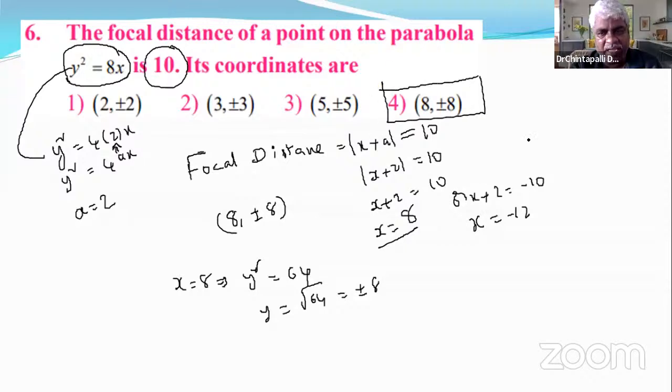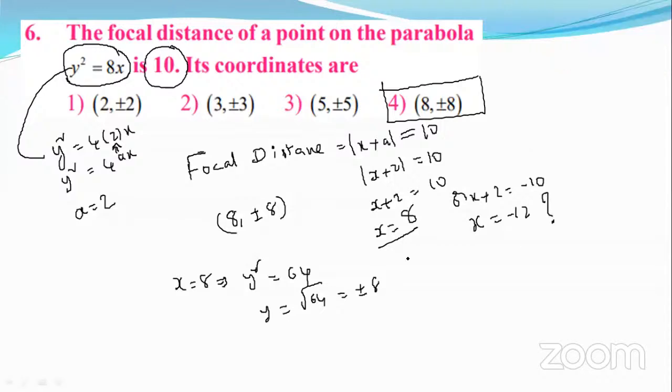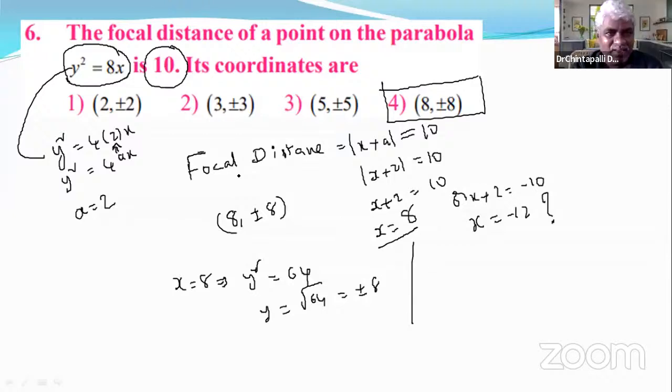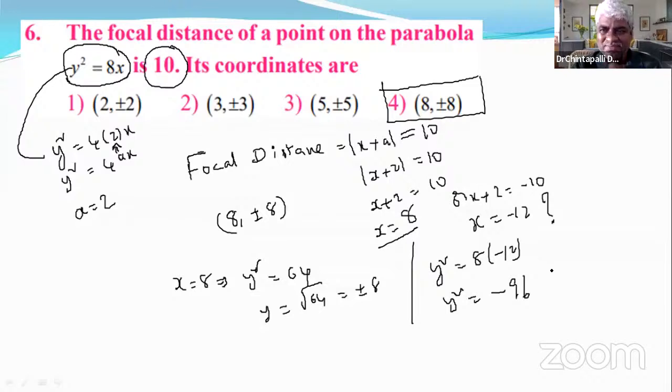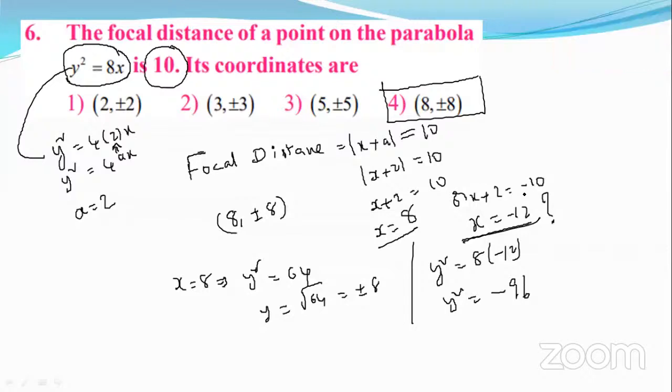You may ask, what about x equal to negative 12? It is an invalid result. You know why? If x equal to negative 12, then y square is equal to 8 times negative 12, which is negative 96. A square cannot be negative. Any square must be positive. Here it violates that rule. That's why x equal to negative 12 is not accepted. Got it?